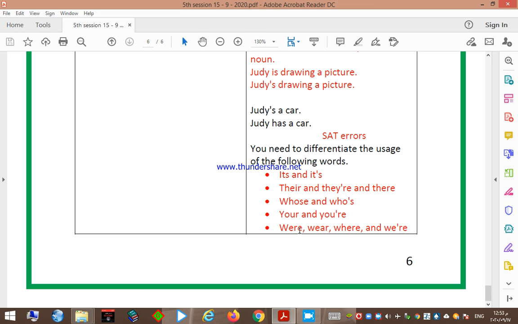Were is the past form of are. We are happy, but yesterday we were sad. Wear here is a verb. It means put on. I like to wear my red jacket. Where here is a question word to ask about place, or a relative pronoun to describe a place, like where is your teacher? It's a question word. Or I went to Cairo where my grandfather lived. Where here is a relative pronoun to describe a place. The last one, we're, is a contracted form for we are. And this is the last session for using apostrophes. Thank you for listening, and await me for next sessions. Goodbye.